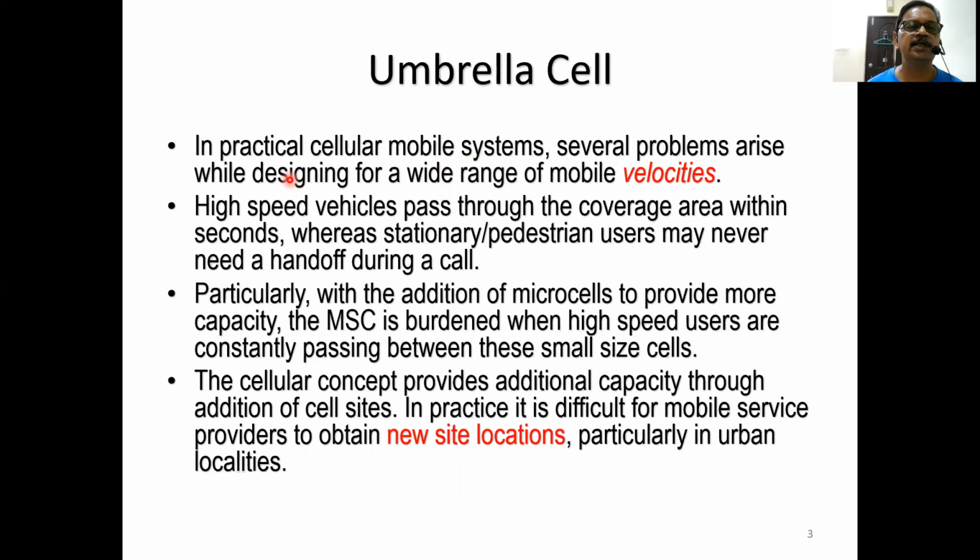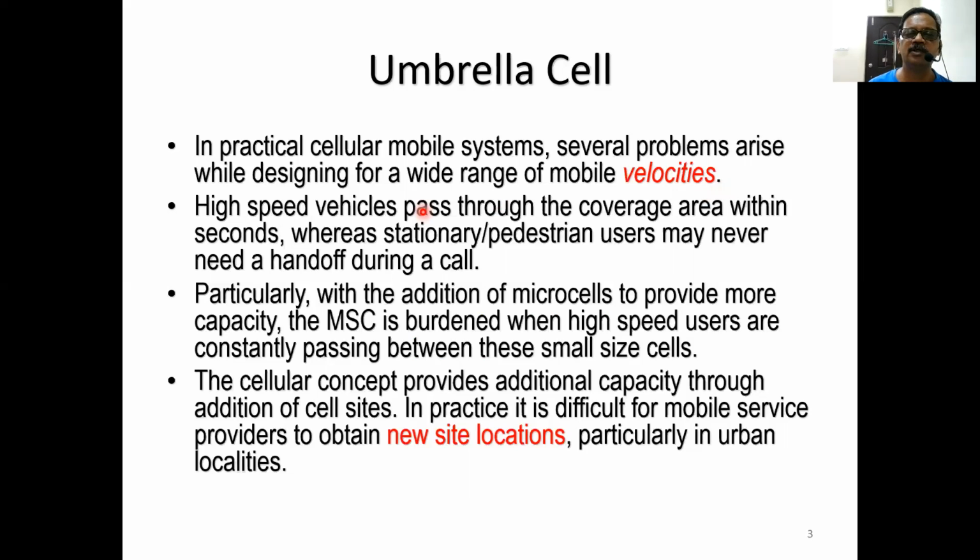Umbrella cell. In practical cellular mobile systems, several problems arise while designing for a wide range of mobile velocities. Because the velocities of the users may be non-moving, pedestrians, or users moving in high-speed vehicles. So they have different velocities, and we have to address the requirements of all these types of users.